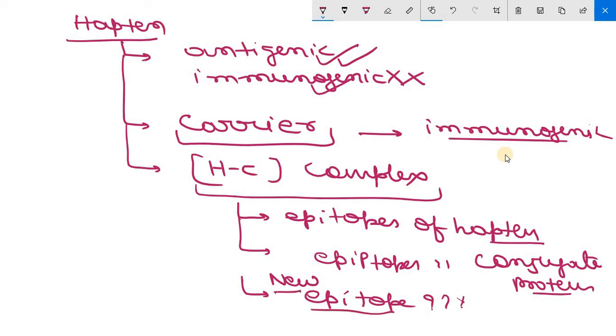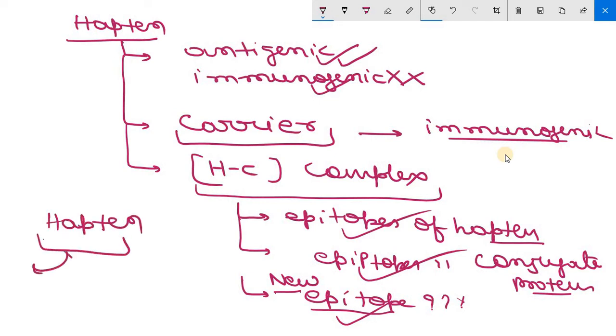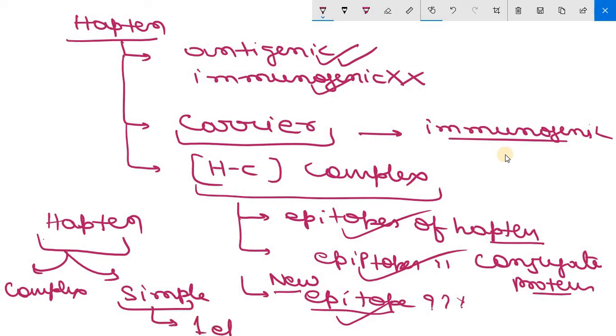So antibodies are produced against the epitope of the hapten, epitopes of the conjugate protein, and new epitopes which are formed by the combination of both. Clear? Now haptens are classified into two types: complex haptens and simple haptens. Simple haptens usually contain only one epitope. Clear? And complex haptens contain 2 or 3 epitopes.